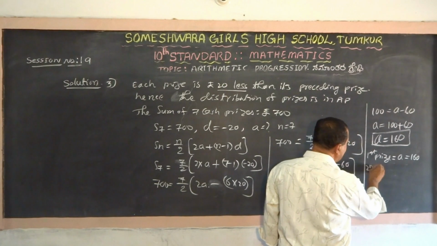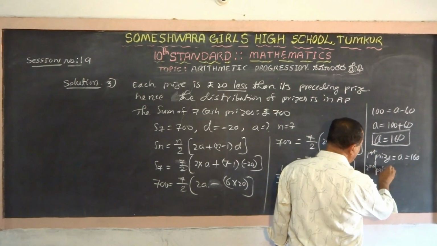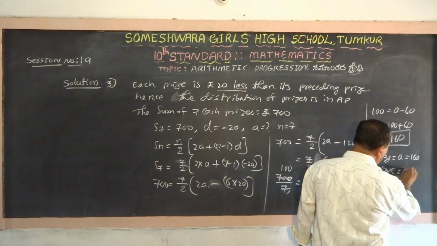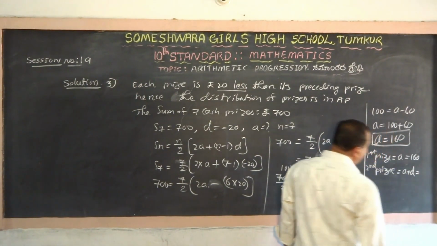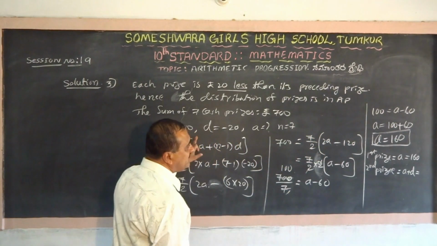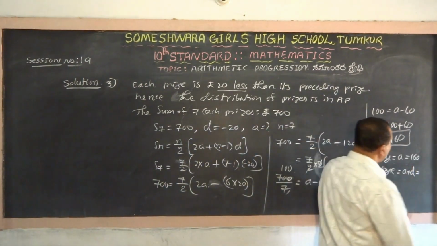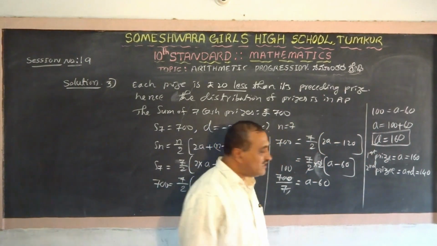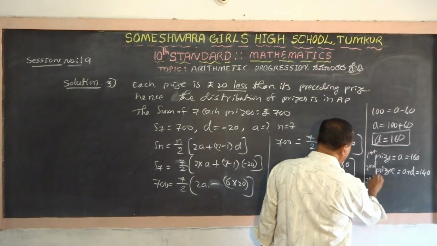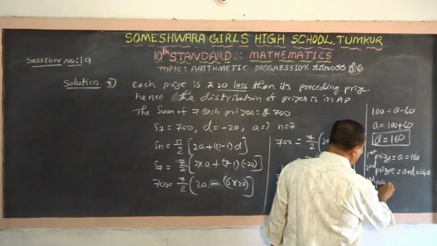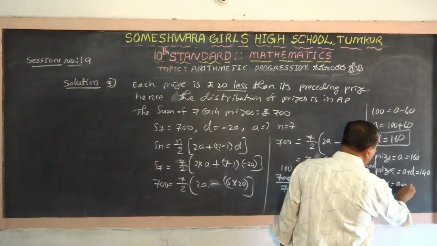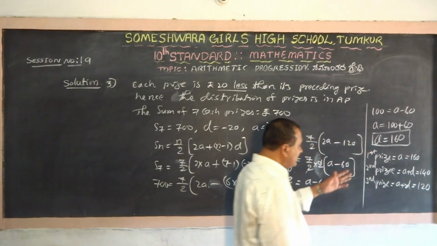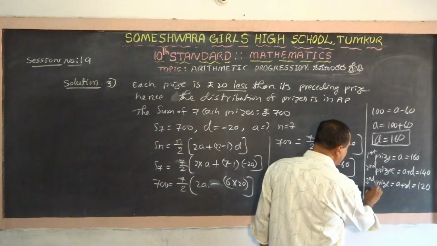Now the second prize is equal to a plus d. That is, d is minus 20. You know, 160 minus 20 is 140. Each time you subtract 20. Third prize is a plus 2d, that will be 120. Subtract 20 again for the fourth prize.